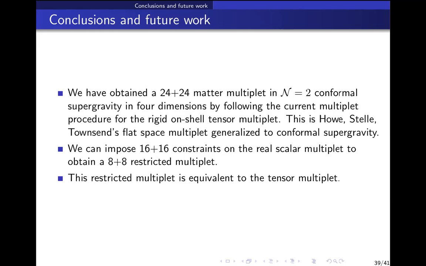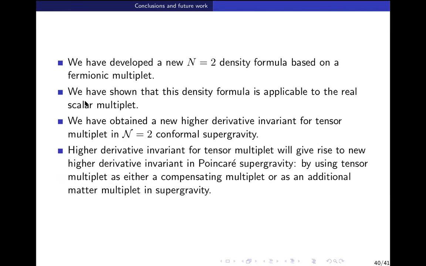But before that, for black hole entropy, people have so far not used tensor multiplet compensators, whereas it can be used. There is no obstruction. So first we have to use the tensor multiplet compensator for the quadratic theory, and then later look at these higher derivative invariants. Okay, that's it. Thank you. This is basically all we have done.